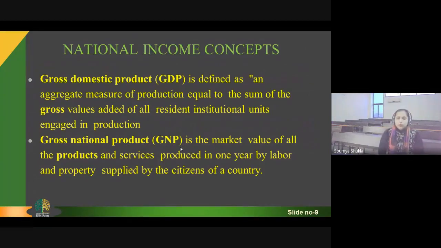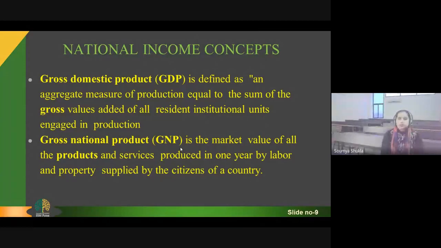There are various terms which are used in national income. The first one is gross domestic product, that is GDP. GDP is defined as an aggregate measure of production equal to the sum of gross values added of all resident institutional units engaged in production. GDP is the aggregate measurement of production, equal to the sum of gross values of all the organizations engaged in production activities.